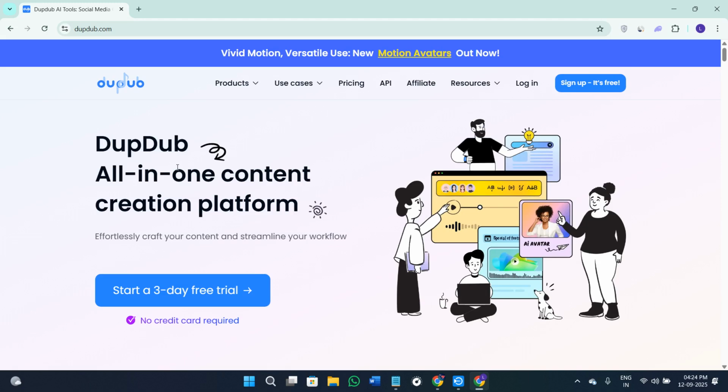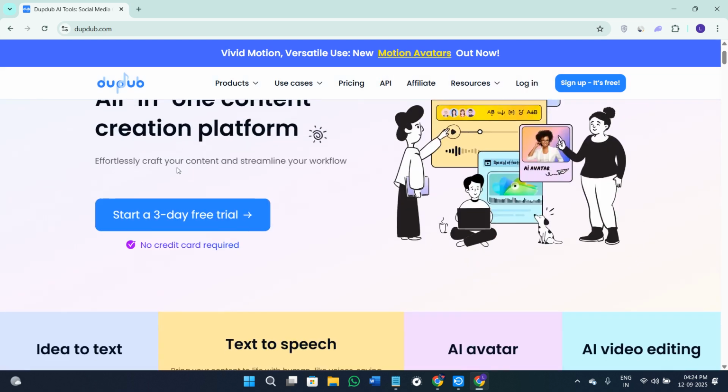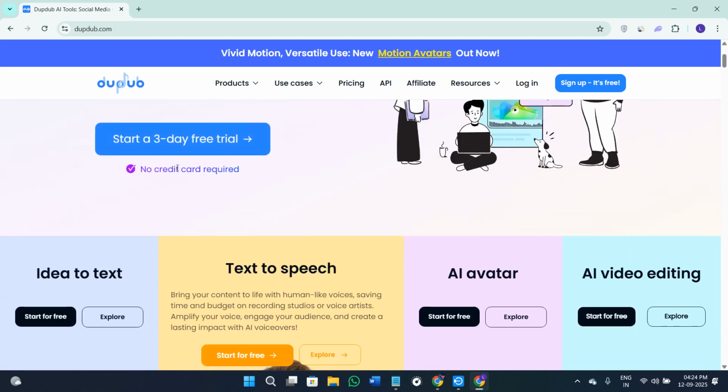In today's video, I want to show you a secret tool that's changing the way creators work. It is called DubDub and it is more than just a voice generator. With DubDub, you can instantly turn your text into natural human-like speech. The voices aren't robotic and they come with real tone, emotion, and personality.